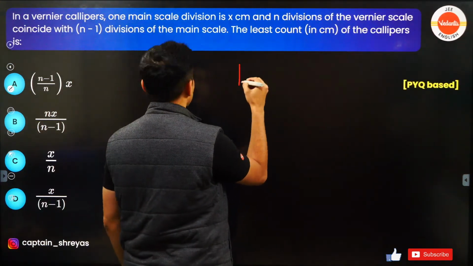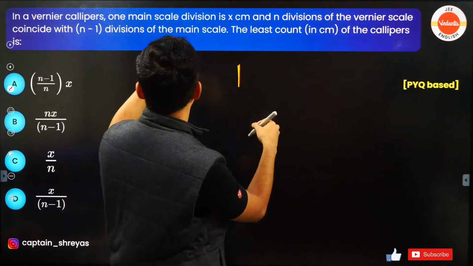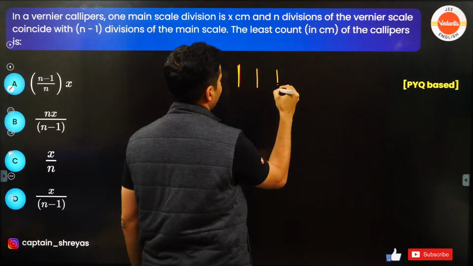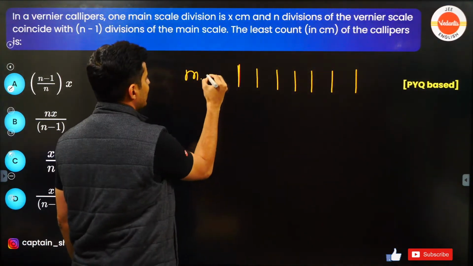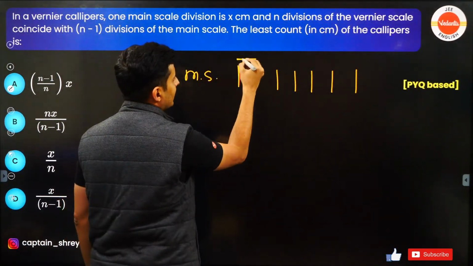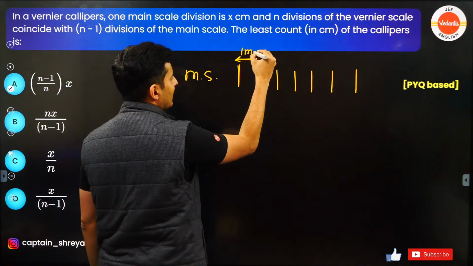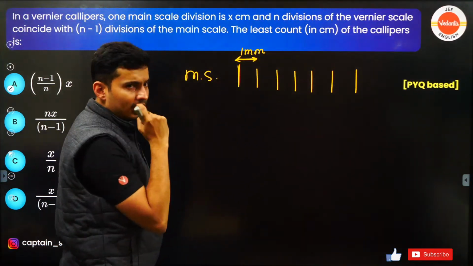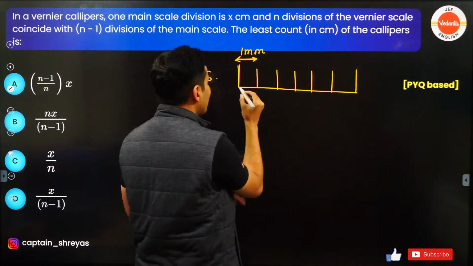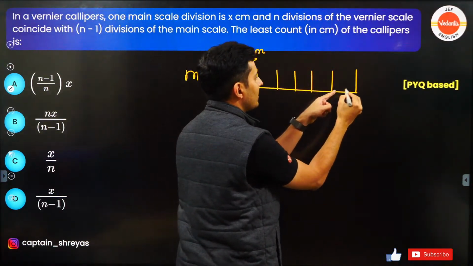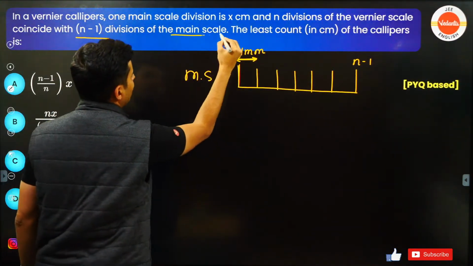Okay, look at this. Coincides with n minus 1 divisions of the main scale. So this is your main scale. This is length of one division on the main scale. Always main scale has 1 millimeter as the division length. Everybody fine till here? This, if I take it as 0, this is 1, this is 2, this is 3, this is n minus 1. It's mentioned, n minus 1 divisions of the main scale.